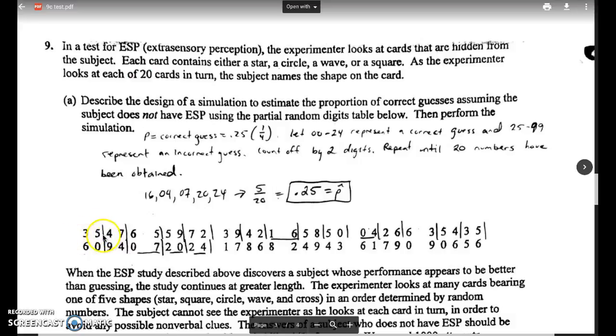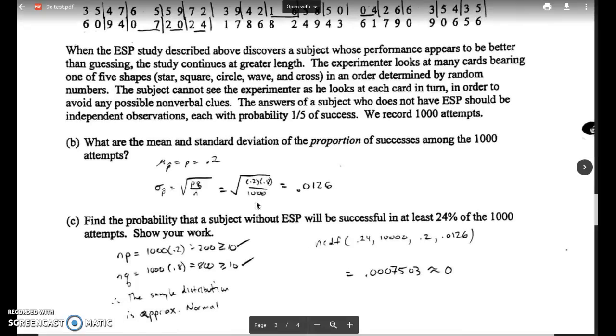So first off, 35, then I counted off, so I put a space, then 47, put a space, etc. So I did this until I had 20 numbers. So 35, 47, 65, 59, etc., all the way down until my 20th number was down here, 24. So what I did is I underlined any number that represented a correct guess from 00 through 24. I got the number 16, the number 04, 07, 20, and 24. I wrote them here. That was 5 times that I got a correct guess. 5 out of 20 is 0.25. So this 0.25 is my p-hat. It's my sample probability based on this sample right here.